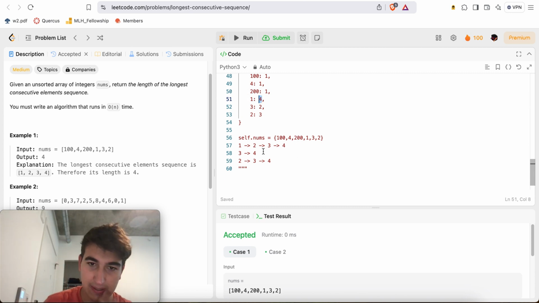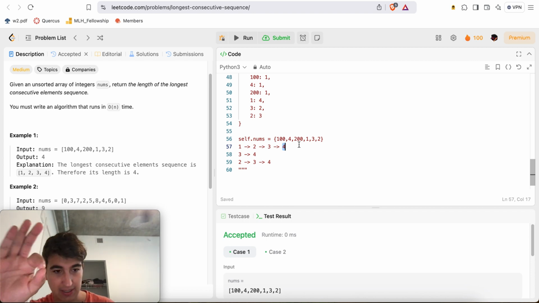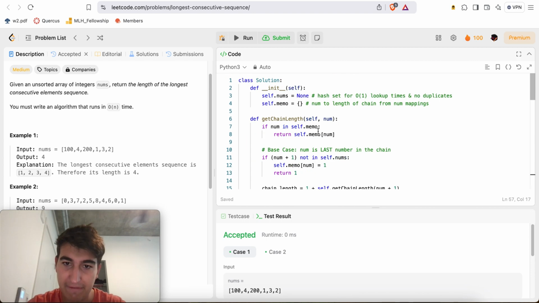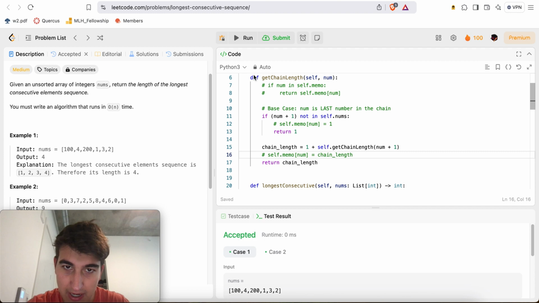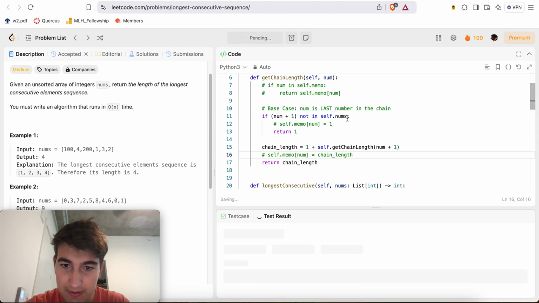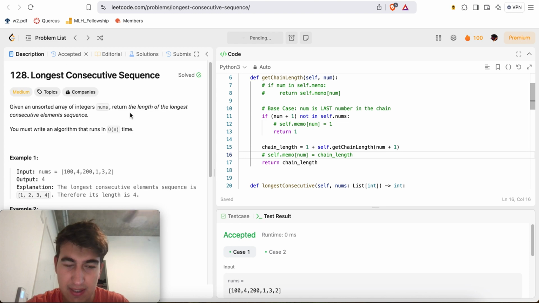But what you'll notice is that there was some repeated work. Even here, computing the length of the longest chain from 4 was something that we had done before already. So if I write this algorithm, it is O of n squared time. In fact, if I get rid of my self.memo, this would still work. But if I submit, this will be extremely slow.